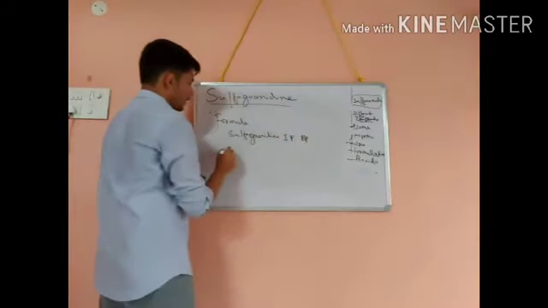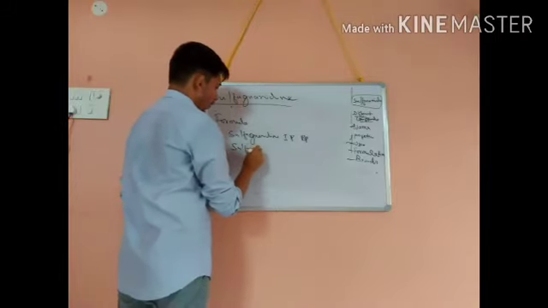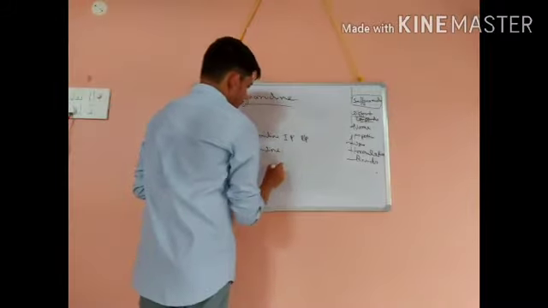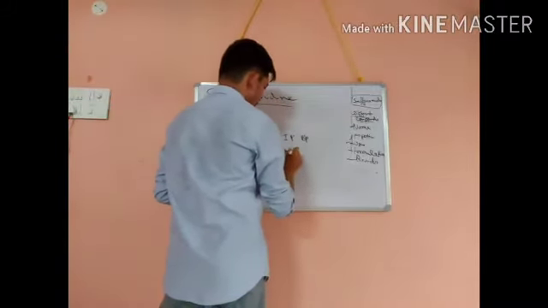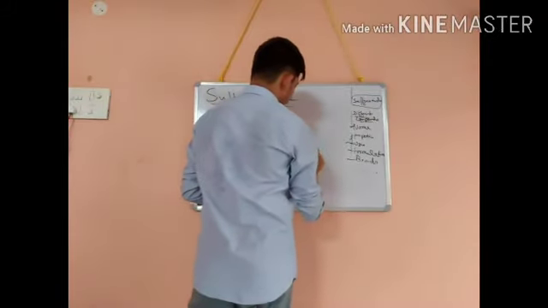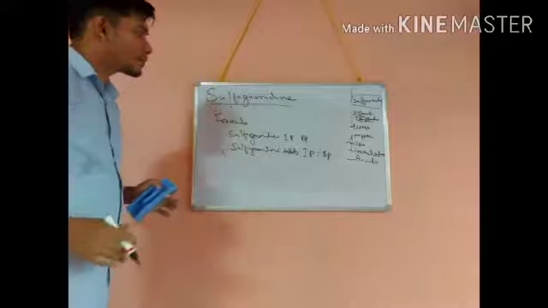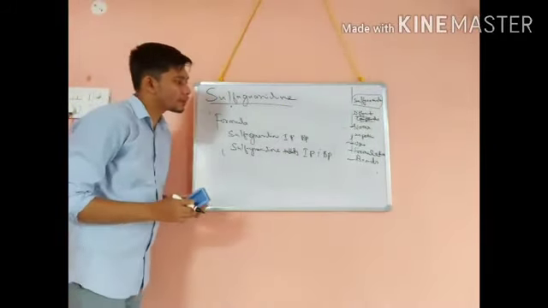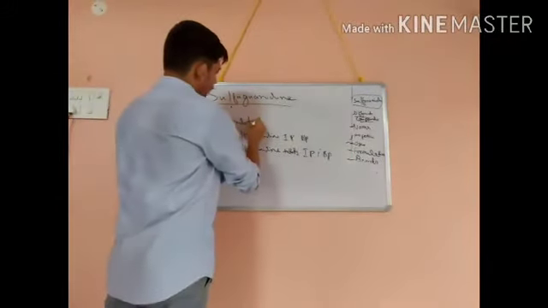Then sulfaguanidine tablets, IP and BP. So these are the different formulations. You can see in the book also some two or three formulations are there.